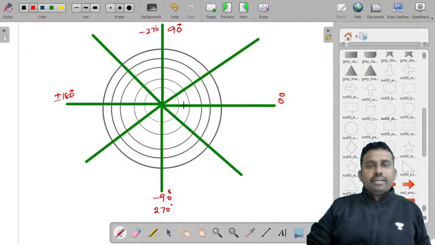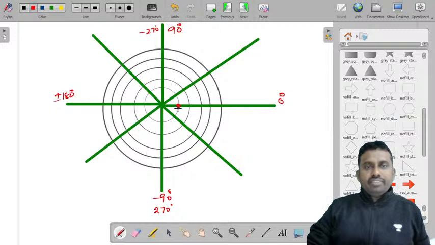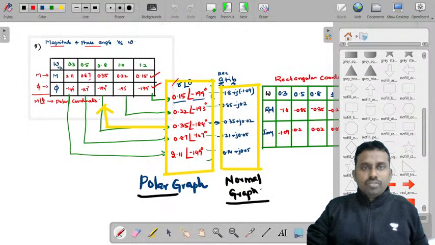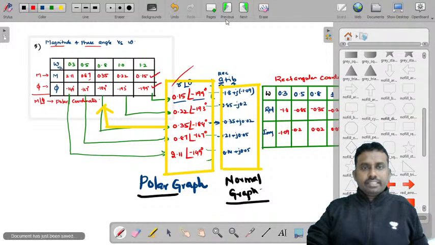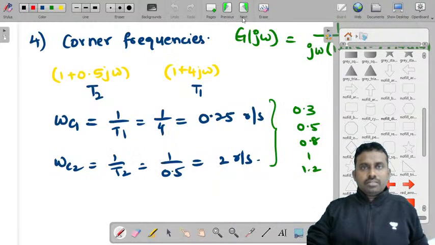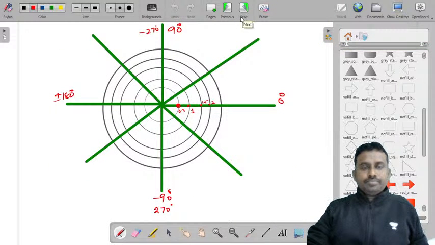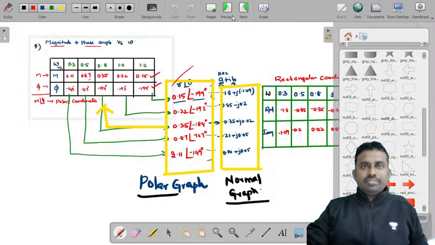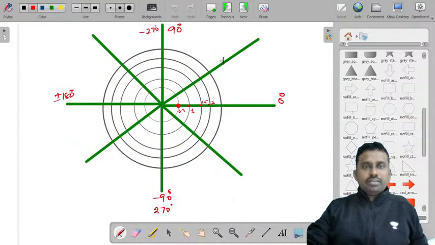Now tell me, how do you do that? Let's take this as 0.5, this as 1, this as 1.5, and this as 2. Now what are the magnitudes? What is the first value? So you have a very small value, 0.1, and 0.2, 0.3.